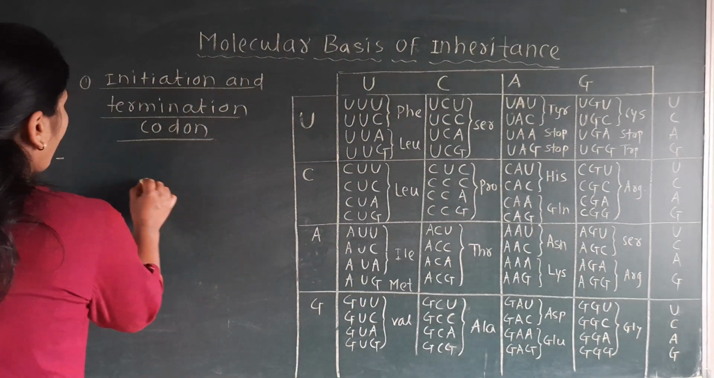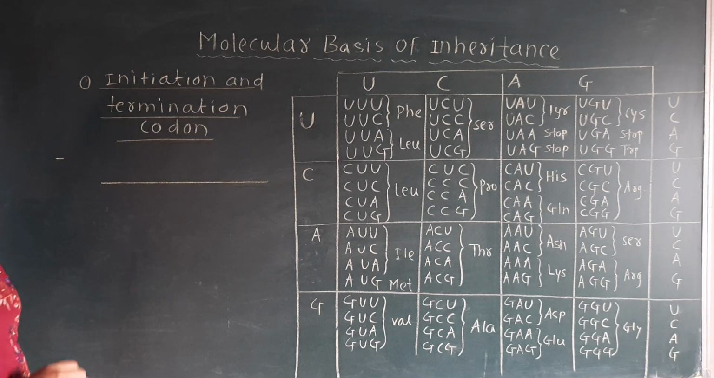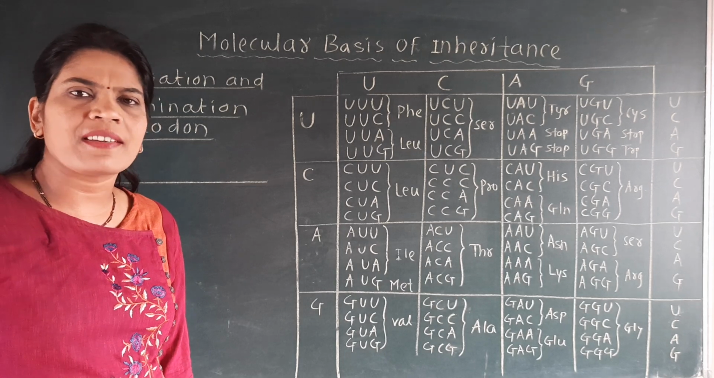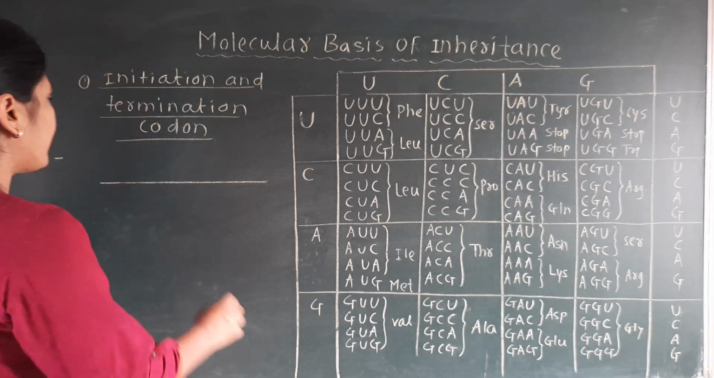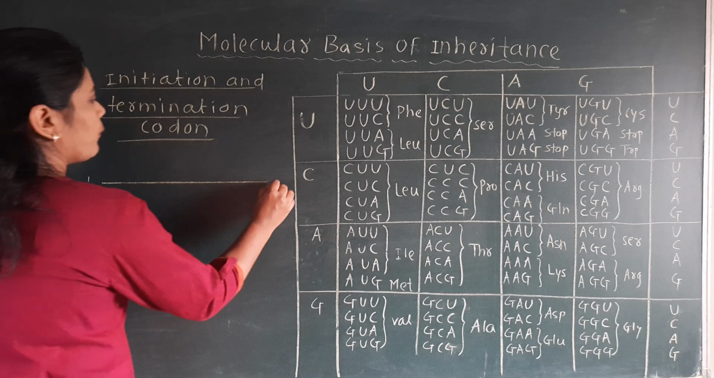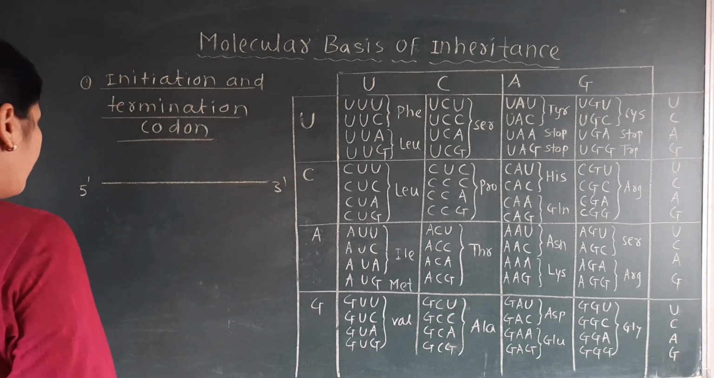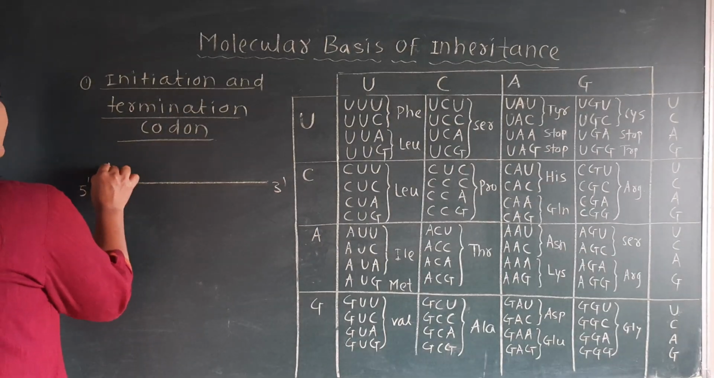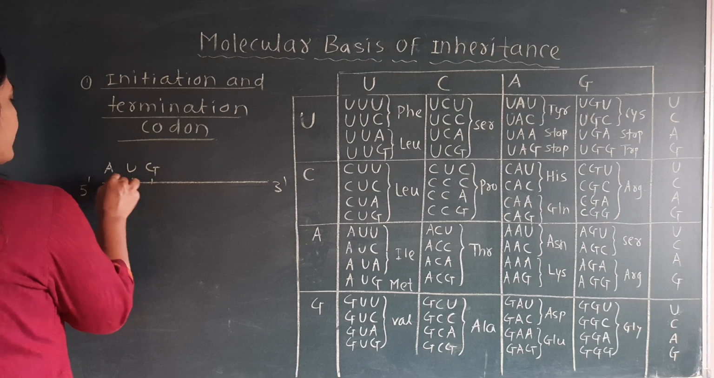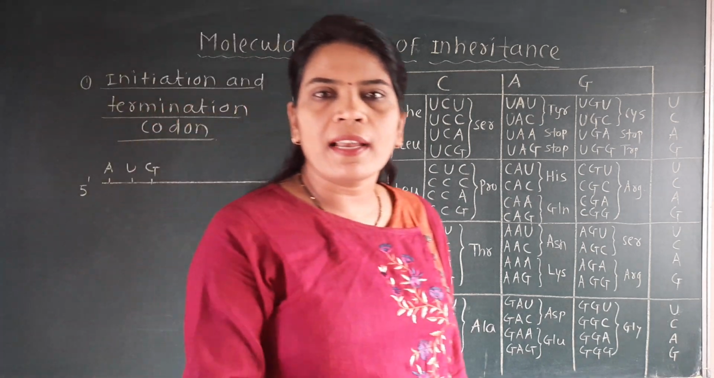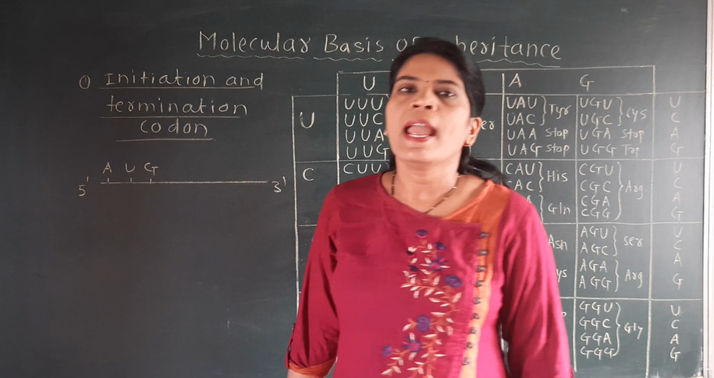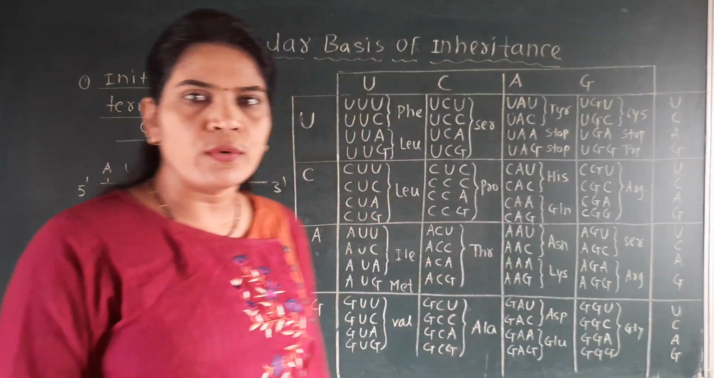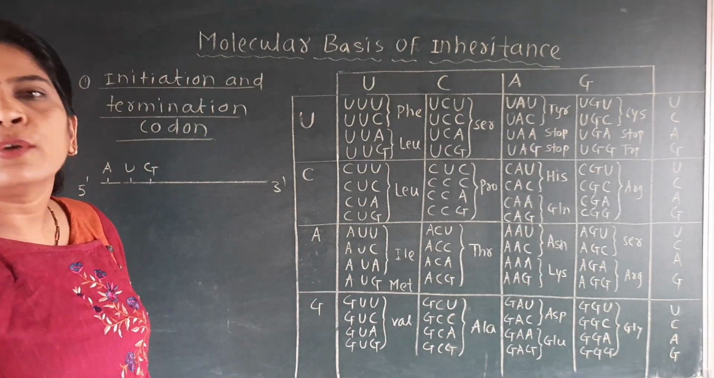See here, if I draw the structure of the mRNA, this is the strand of the mRNA. As in the previous lecture we have seen, the mRNA strand is always a straight line. It is always read 5 prime to 3 prime, and on this mRNA strand the first codon is called AUG. It is always present at the 5 prime end, and this codon AUG codes for methionine.